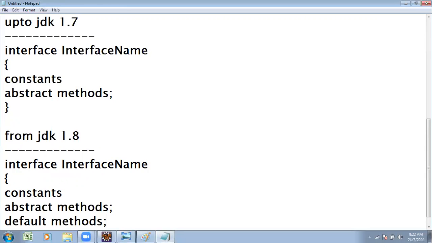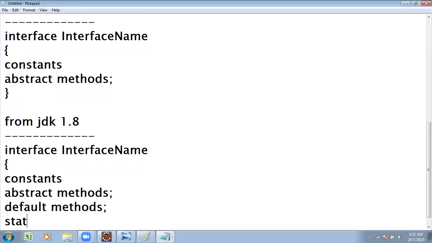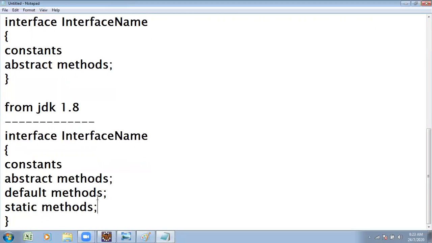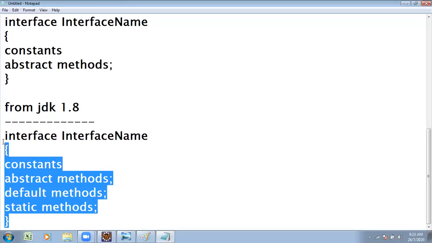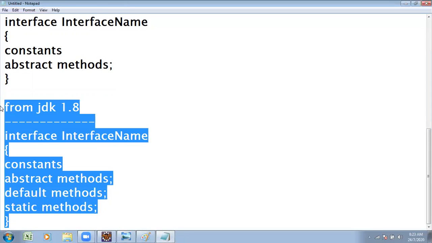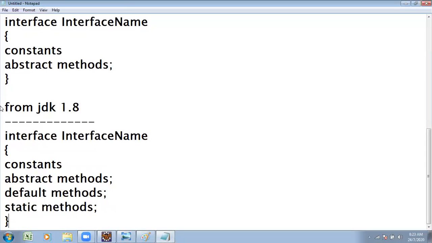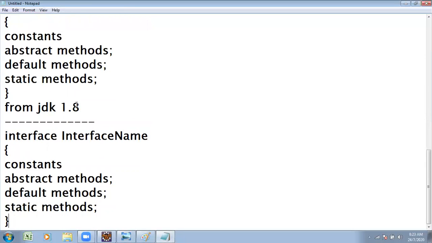One concept newly added is default methods, as well as static methods support, which came from the 1.8 version. Similarly, from JDK 1.9 version, one more new feature is added: private interface methods.